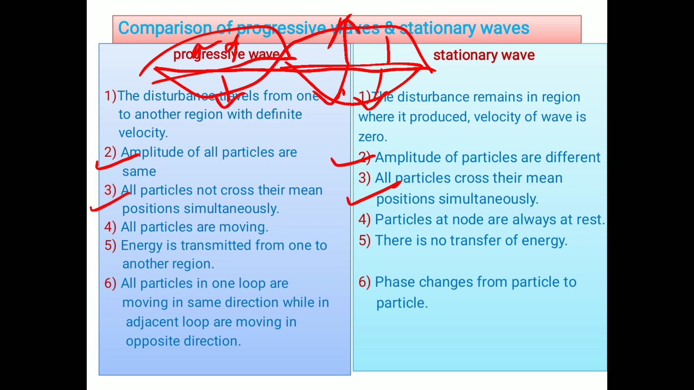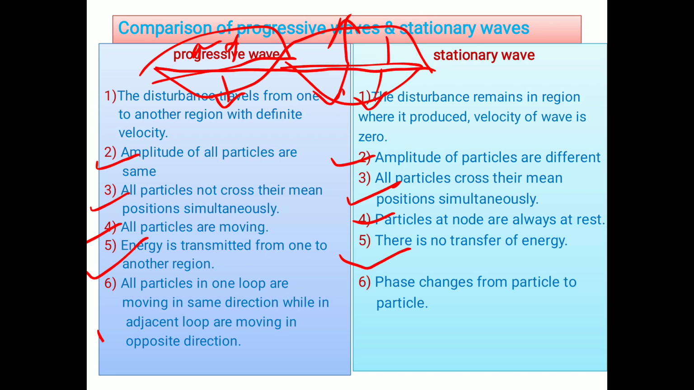All particles do not cross their mean position simultaneously in progressive waves, but in stationary waves all particles cross their mean position simultaneously. All particles are moving; no particle is lazy. But in stationary waves, the node particles are lazy, they do not vibrate. So particles at the node are always at rest. Another point: in progressive waves, energy is transmitted from one region to another, from particle to particle. In stationary waves there is no transfer of energy. That's why they are called standing waves.